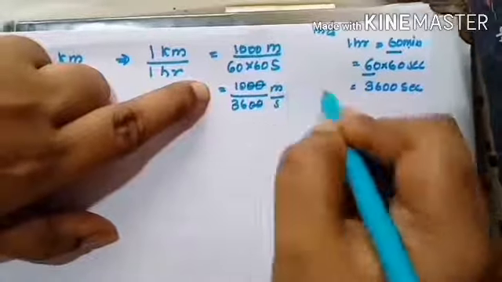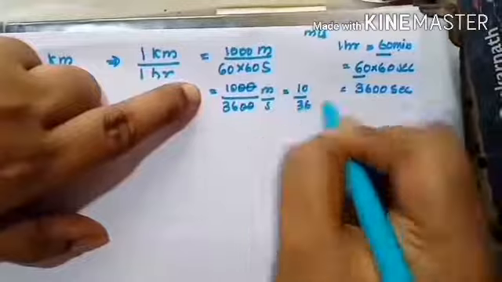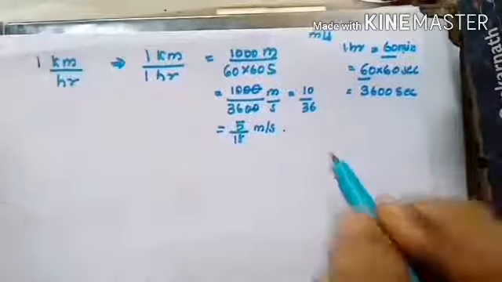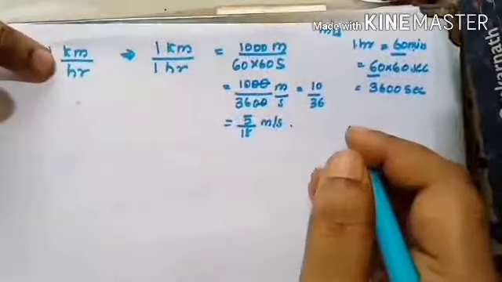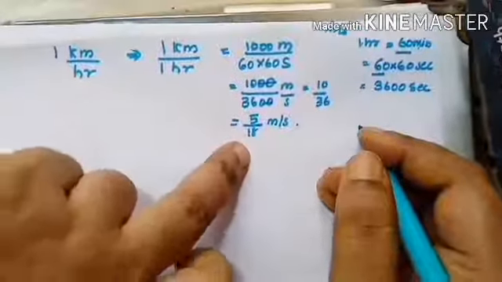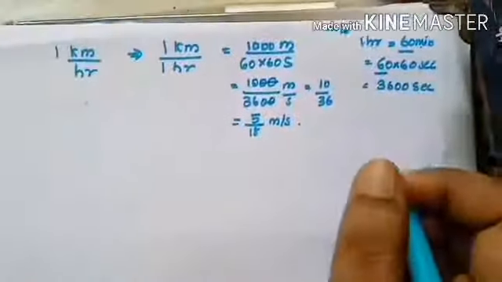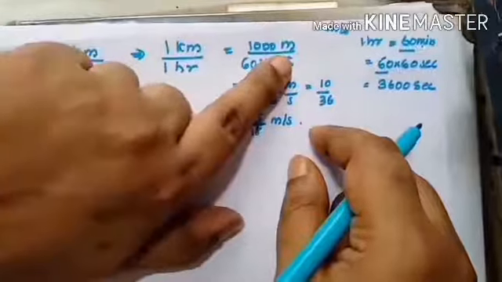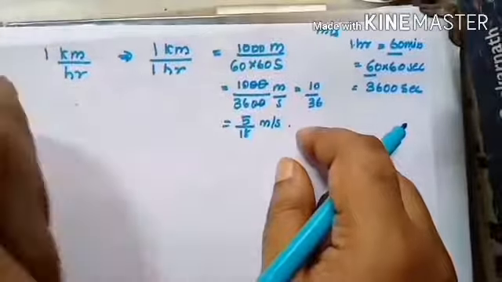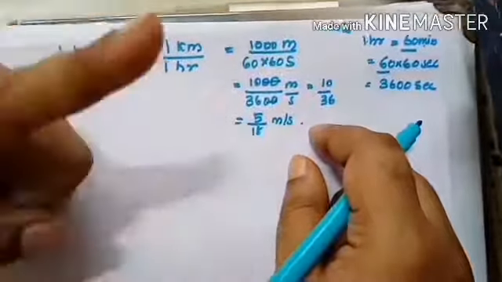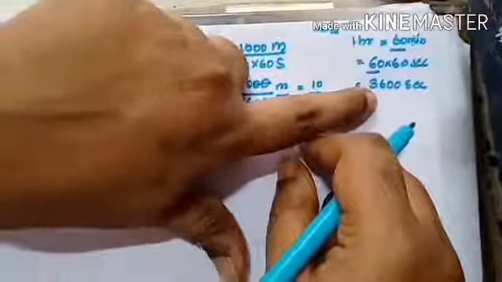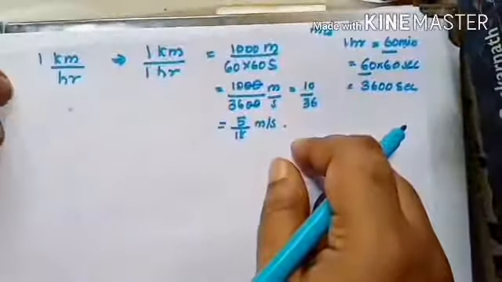You can cut off 2. So 10 by 36, or I can write it as 5 by 18 meter per second. Clear? This is how 1 kilometer per hour is equal to 5 by 18 meter per second, which you have learned in your 9th class. I hope you remember. 1 kilometer, you wrote as 1000 meter. 1 hour, you write in seconds: 1 hour is 60 minutes, 1 minute is 60 seconds, so it becomes 60 into 60, that is 3600 seconds.